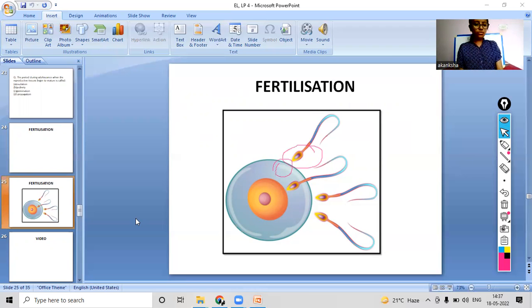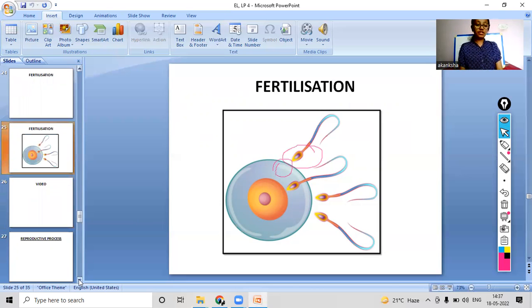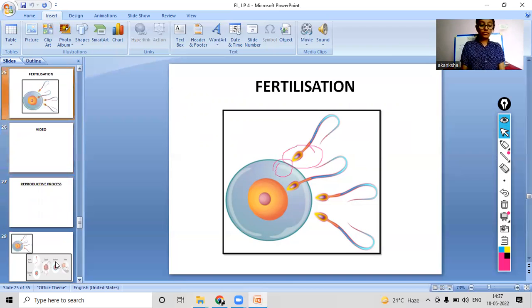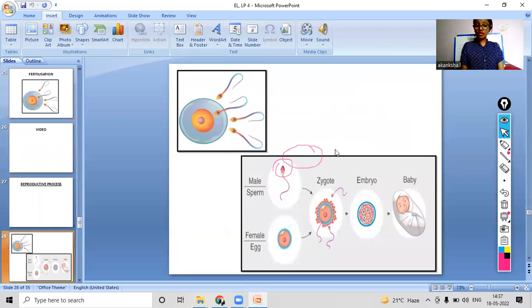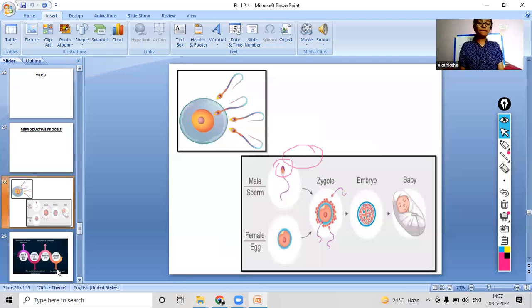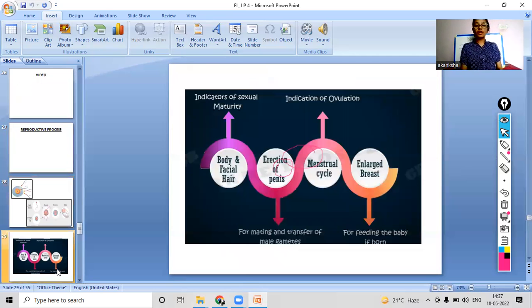So this was the whole process happening in fertilization, as you saw in this diagram. Here you can see, first the zygote is formed, then the embryo, and then the whole organism. Okay, so now we will move on ahead.